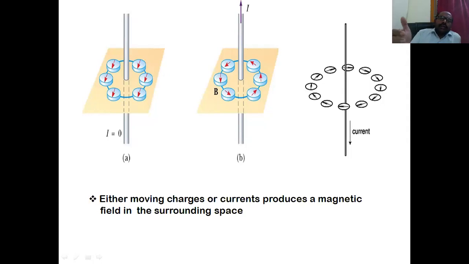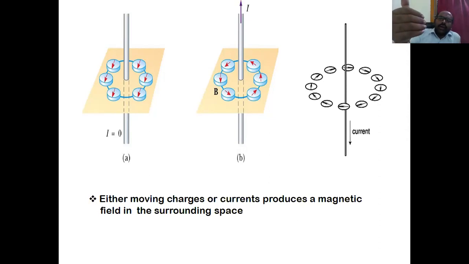Just like the right hand thumb rule: if we curl our fingers in the direction of current, the magnetic field will be along the thumb direction. Vice versa, if the current direction is along the thumb, the magnetic field direction is along the curled fingers.